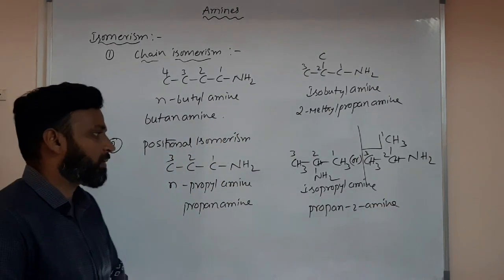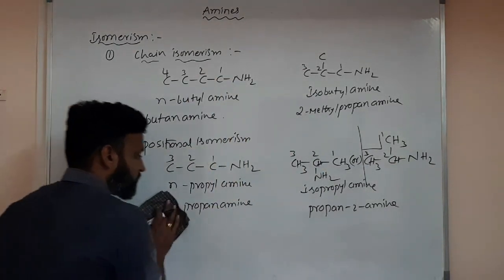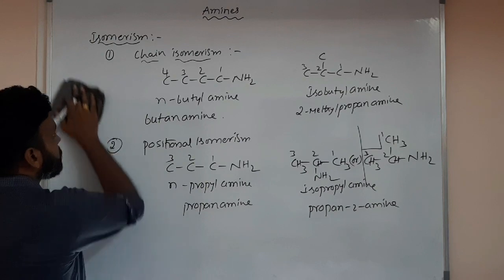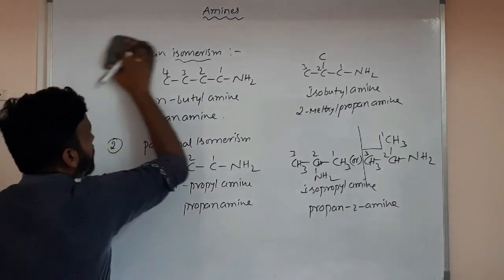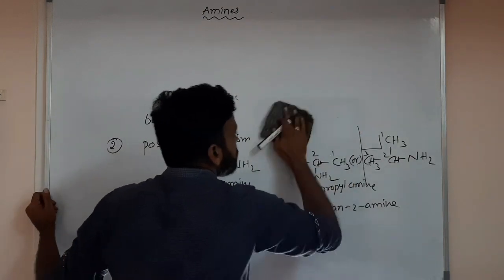Propane-2-amine, propanamine, or simply 2-propanamine. So positional isomerism is possible and functional group isomerism is also possible. Please note it down. Next we have to discuss functional group isomers.